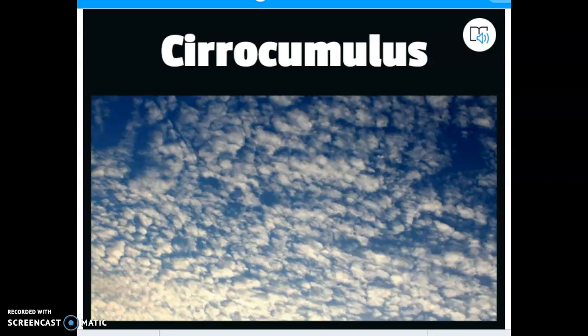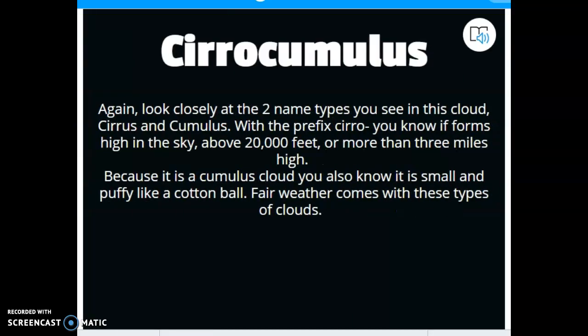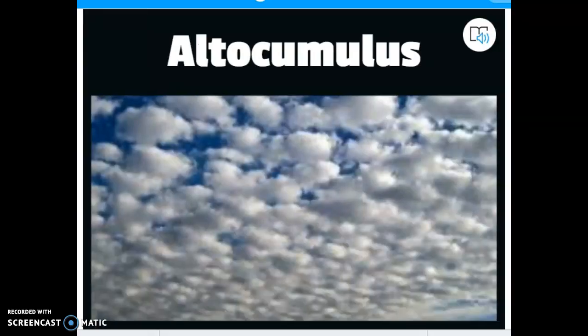Cirrocumulus. Again, we know that cirro means high. Cumulus clouds are white and puffy and look like cotton balls, and if you look at this picture, it does look like extremely high in the atmosphere cotton balls, and that's what cirrocumulus clouds are. Very similar to your regular cumulus clouds, cirrocumulus clouds typically have fair weather as well. Again, not taking notes on these. This is just to practice with our prefixes, and just in case you want to use it when we do the cloud project, you are welcome to do that.